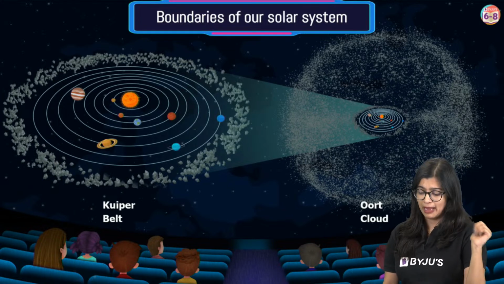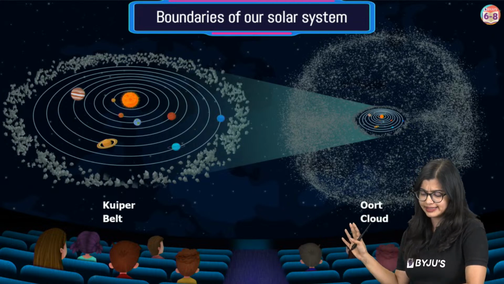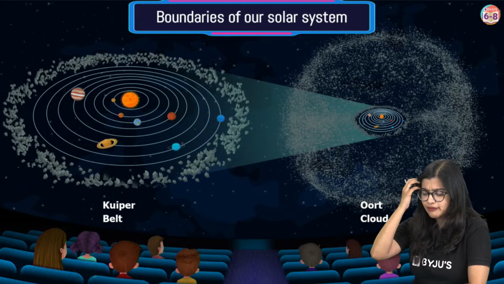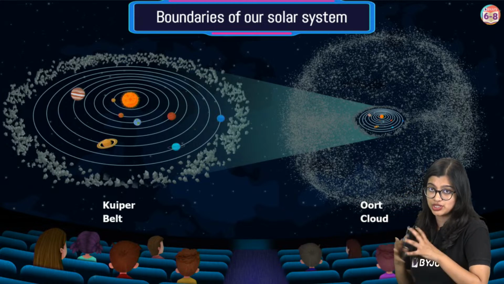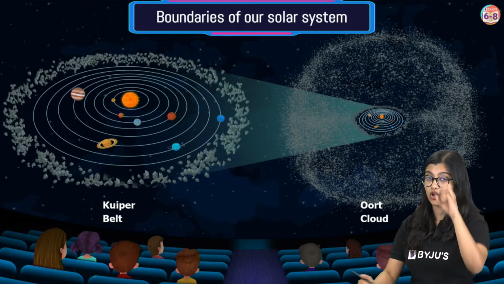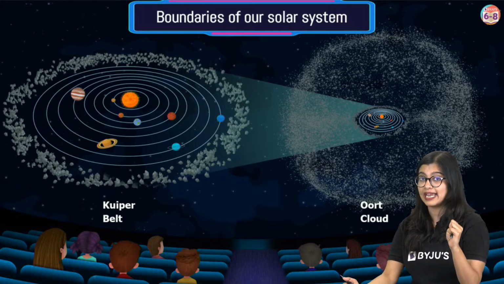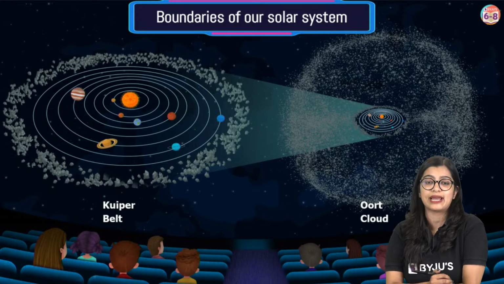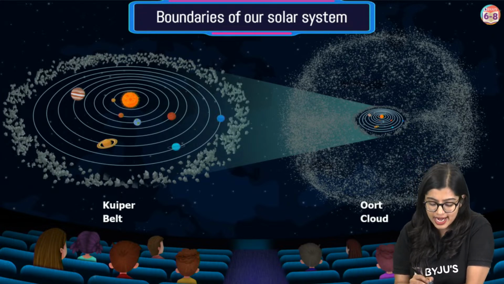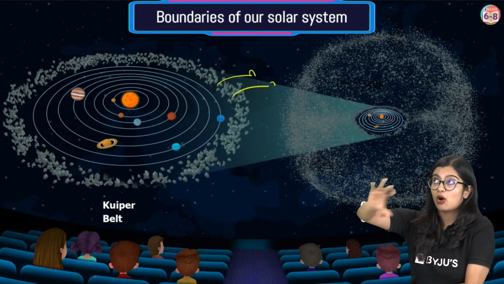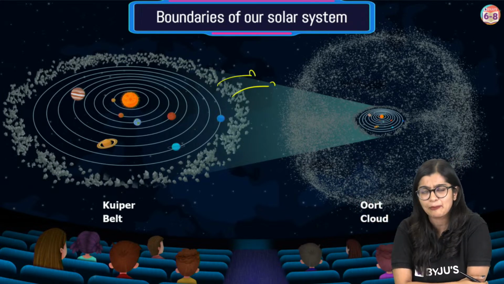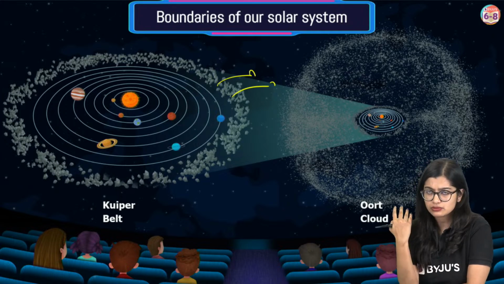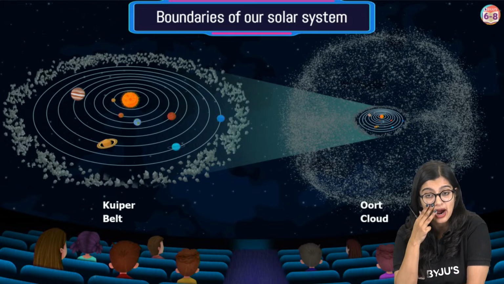We used to say we have 9 planets, right? But recently, when there was a meeting that took place, a decision was taken that dwarf planets, or planets which are very small in size, we call them dwarf planets, and we don't really include them. It was so far away, right? It was outside, it was not really considered a part of our solar system, which is why we see that Pluto is not part of it.